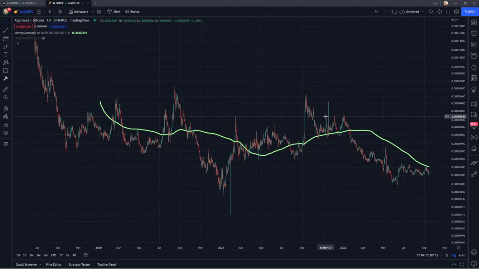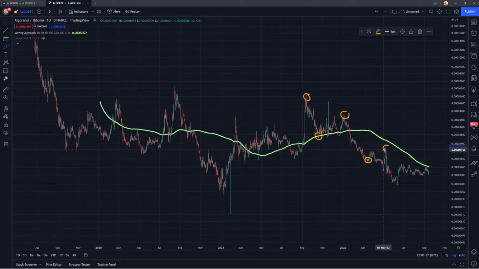And what this chart is going to show us is Algorand's relative performance to Bitcoin, how one asset is performing with respect to the other, and when this chart is in a downtrend, that symbolizes that Algorand is underperforming Bitcoin. And you can see pretty clearly that Algorand has been in this dominant downtrend with respect to Bitcoin ever since this peak back here in September of 2021, and the downtrend has had a fairly consistent structure of lower highs and lower lows. So that's something that we want to see broken.